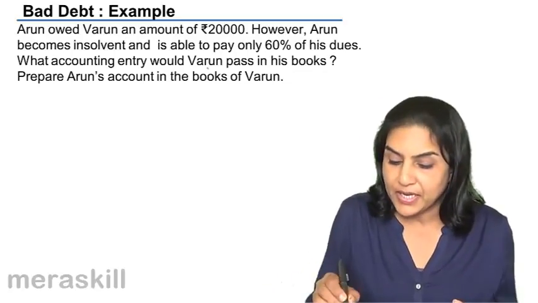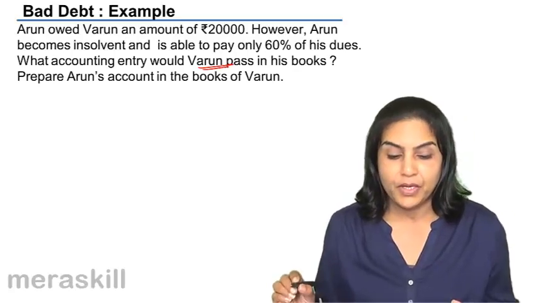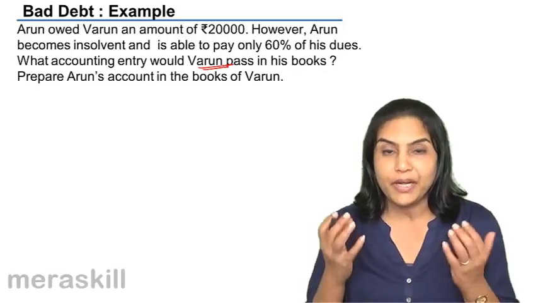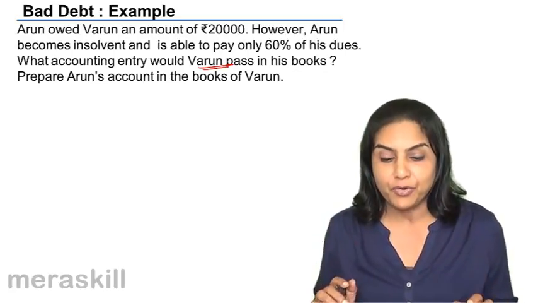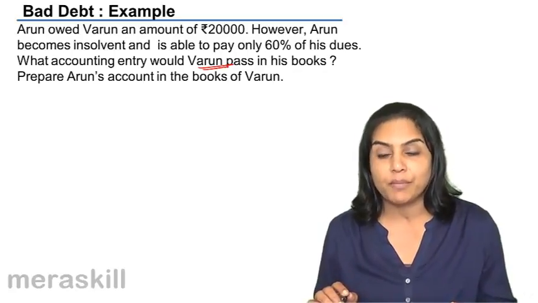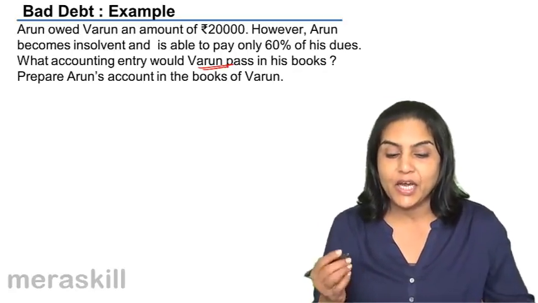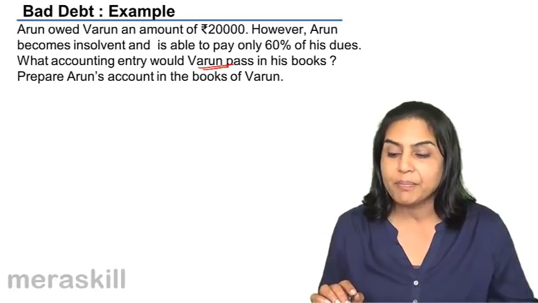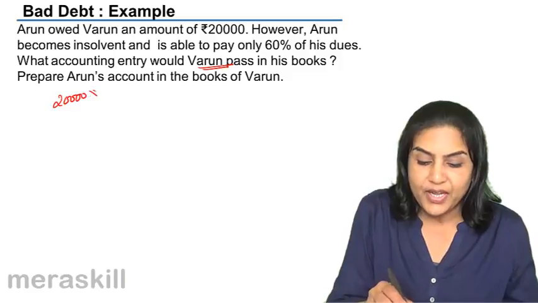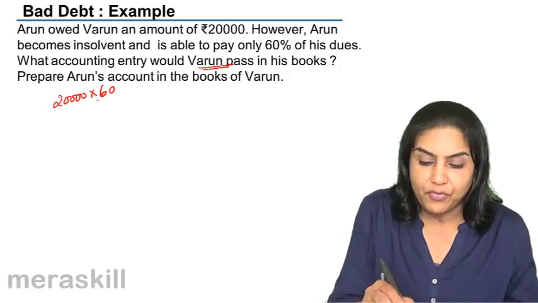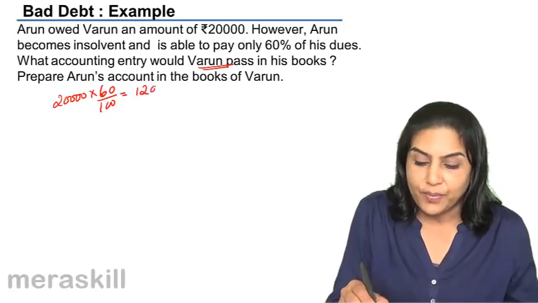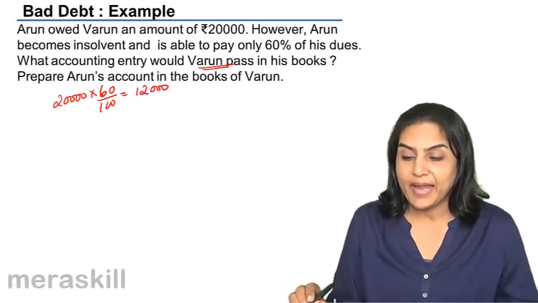So, we are passing it in the books of Varun. Arun owed Varun. So, from Varun's point of view, money was to be received from Arun. Arun is a debtor, a receivable. What was the amount? Amount of 20,000. But then Arun has become insolvent and he pays only 60% of 20,000, or he pays only 12,000, does not pay 8,000.